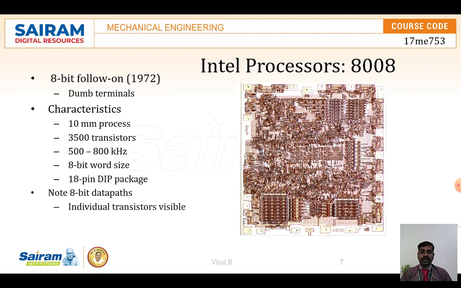It started developing. The 4-bit processor went to 8-bit processors. A bit is a binary word, data. How many digits can be passed at a time through the data bus or address bus?